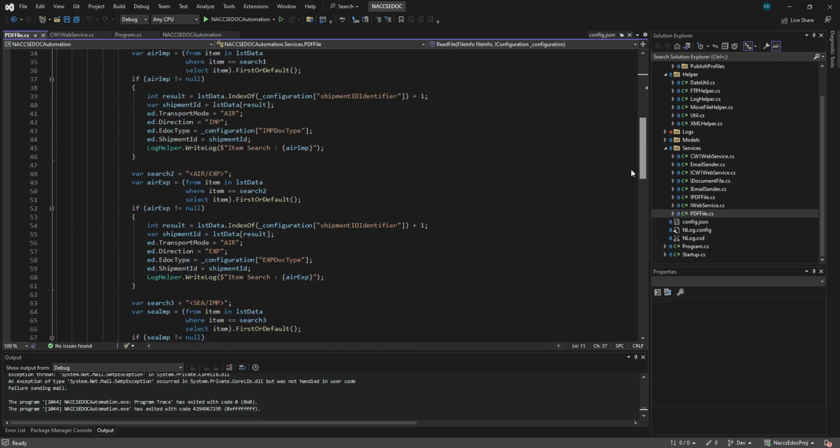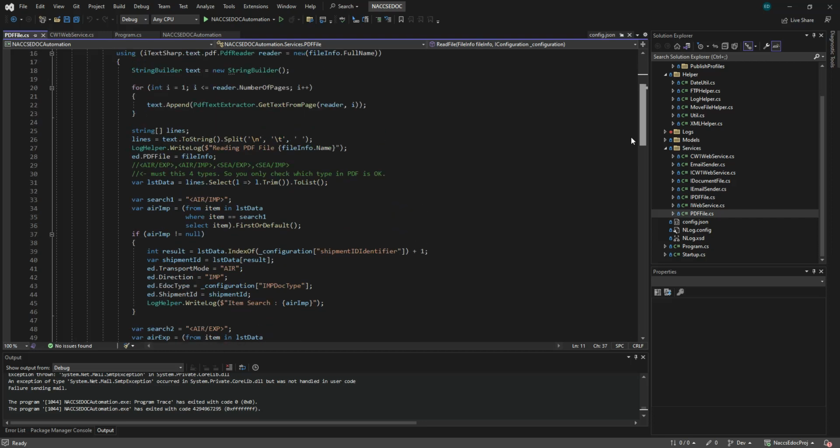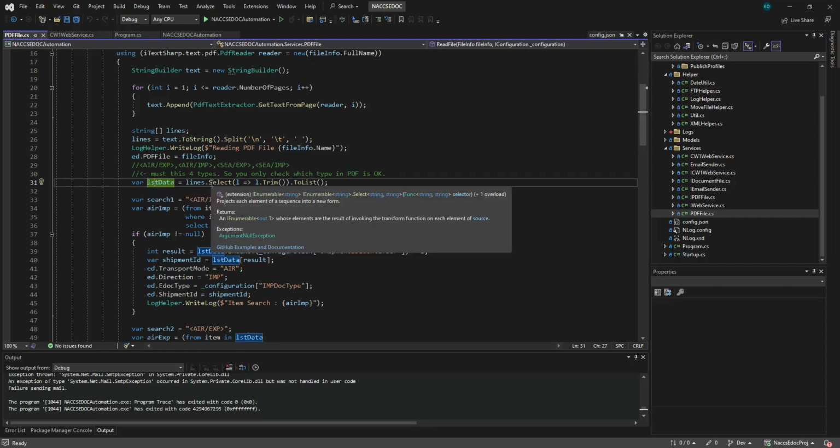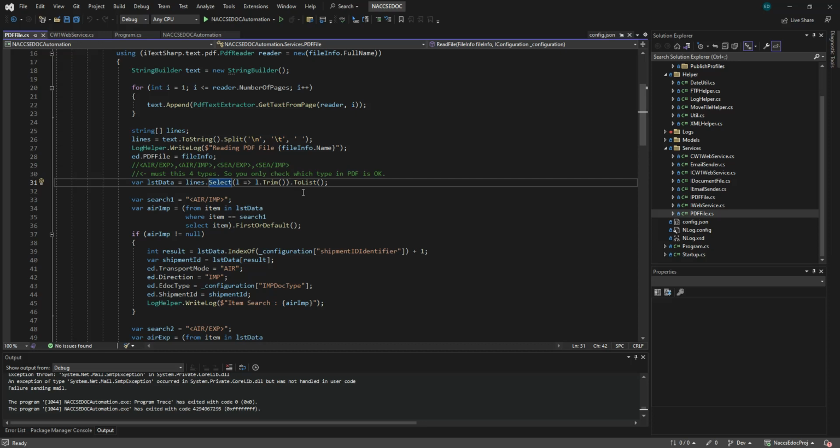I use LINQ. So this is what's happening now. After we get these string lines, we have to convert that string array to a list. So this is the one, var listData, that's to select, trim, to list. So I now have a list of this data.